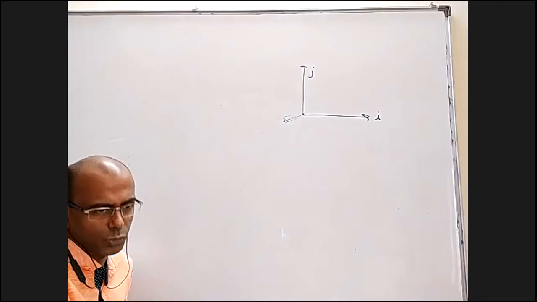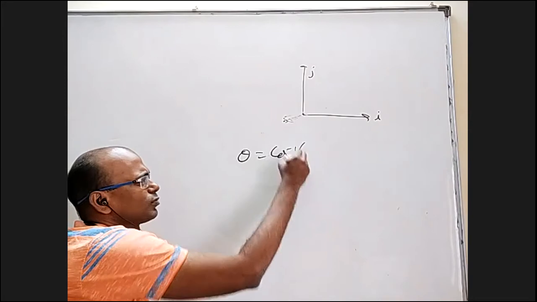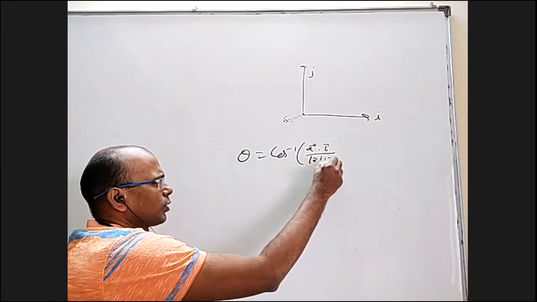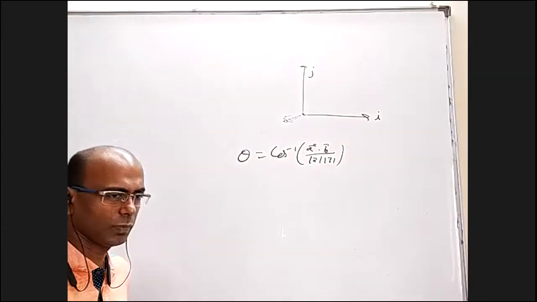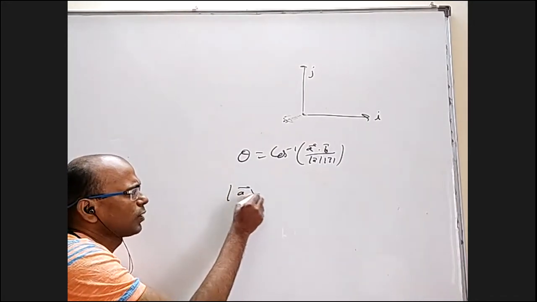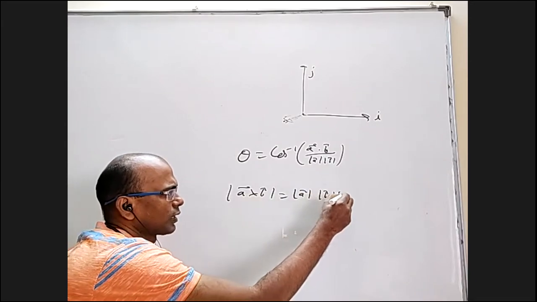Whenever you want the angle between 2 vectors, we generally prefer to use theta equal to cos inverse of A bar dot B bar by mod A bar mod B bar, because finding A dot B is very, very easy: A1 B1 plus A2 B2 plus A3 B3. But you can also use this formula: mod A cross B is equal to mod A bar mod B bar sine theta.